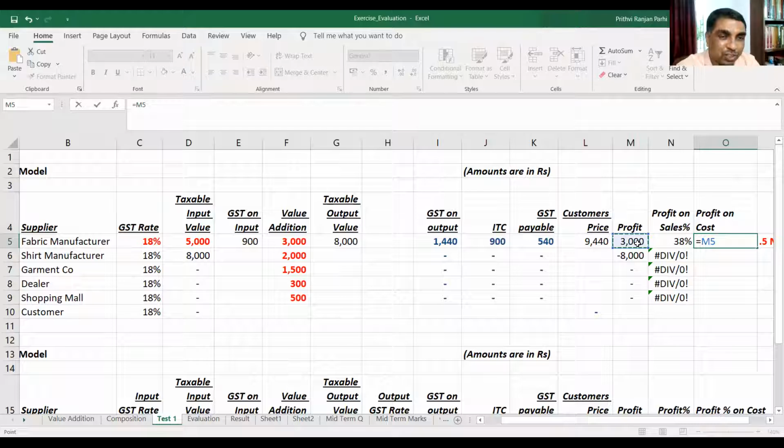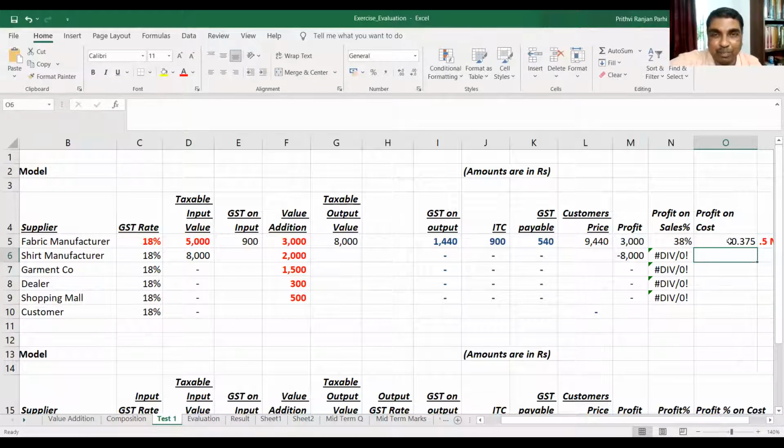But what is my cost? Cost is not only material. I have made a value addition also. Is it not? I might have converted it into something, and there is a value addition. So ideally, what I can do is divide by this plus the value addition, 3,000. Are you getting it?